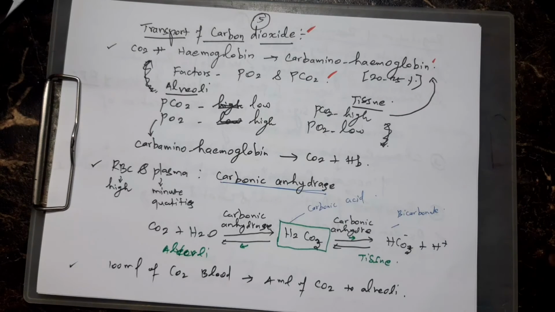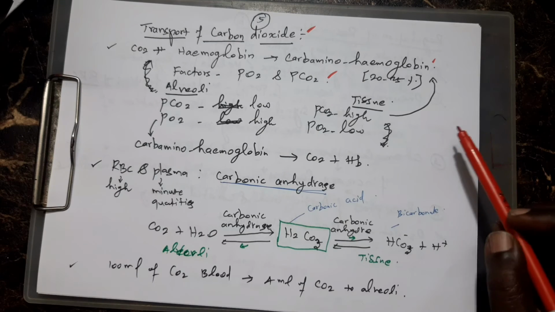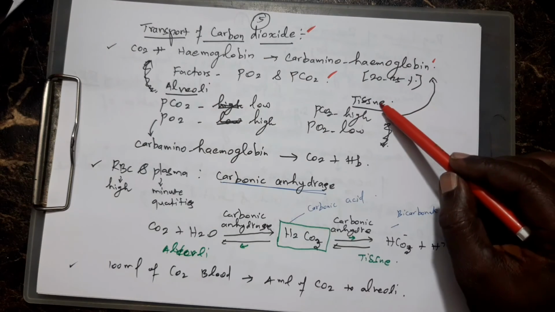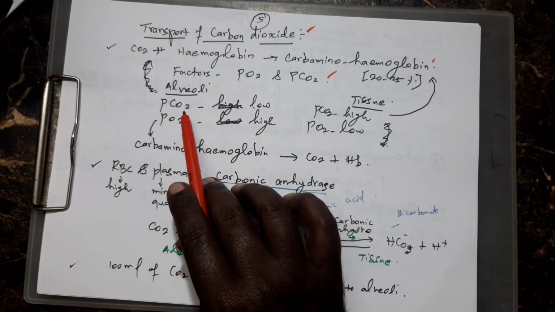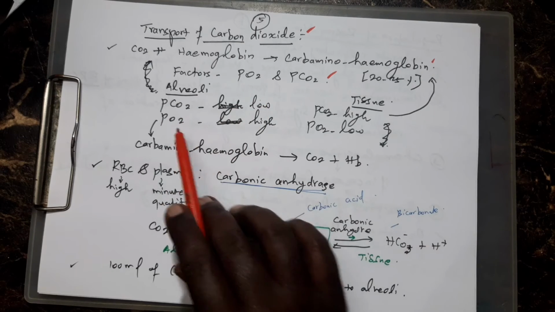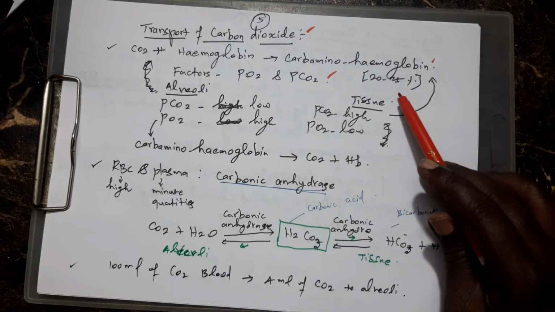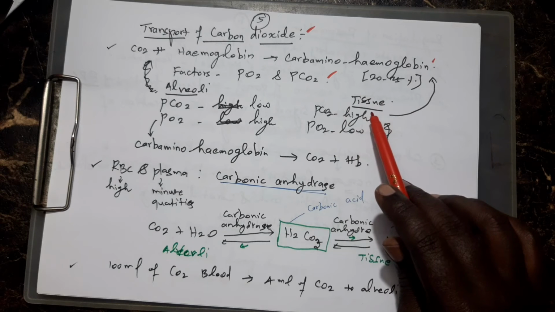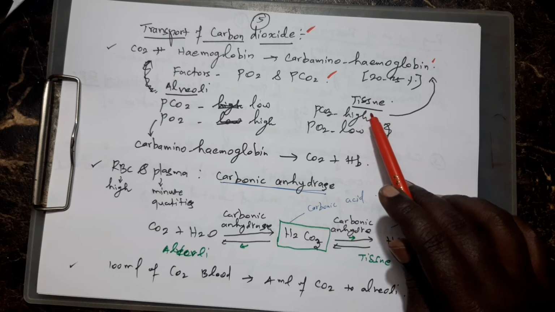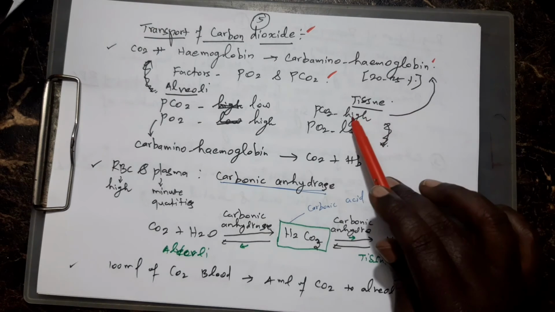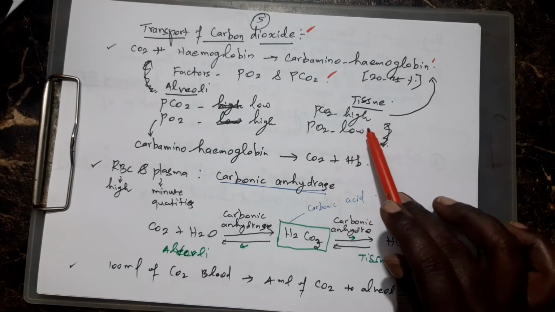Next you see, in the same structure, we take the alveoli and the tissues. In the alveoli, the CO2 level is low and the O2 level is high. In the tissue, the CO2 level is high because carbon dioxide transport starts from the tissues, and the O2 level is low.